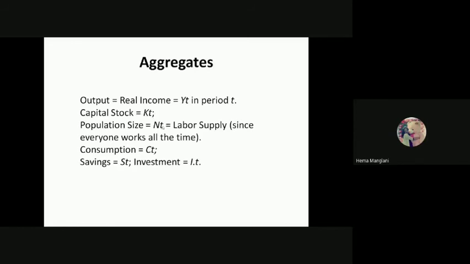Population size is N_t, which equals labor supply, since everyone works all the time. Consumption is C_t in time period t. Savings equals S_t. Investment equals I_t. So these are just the aggregates we are taking to follow our model.